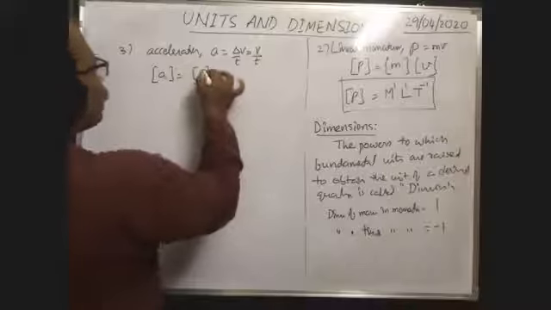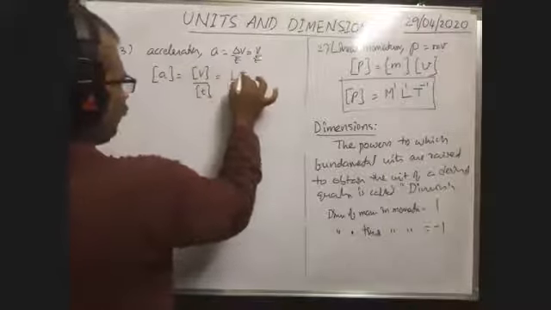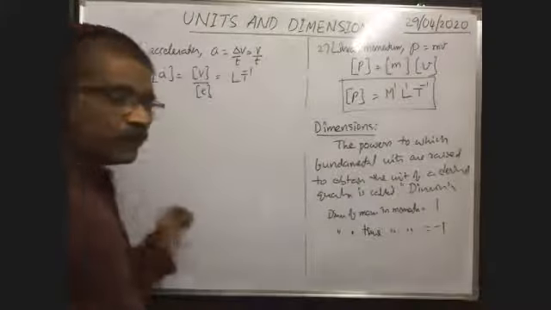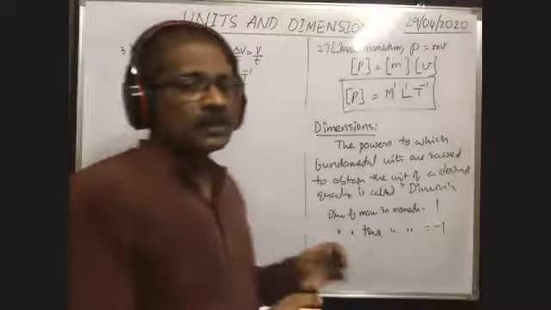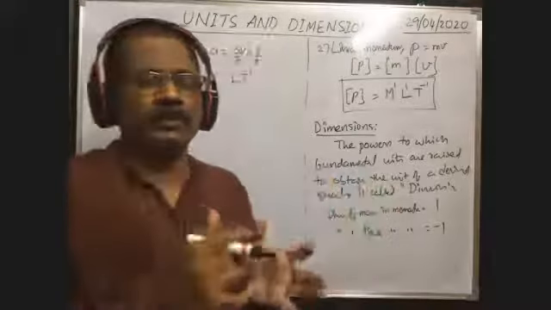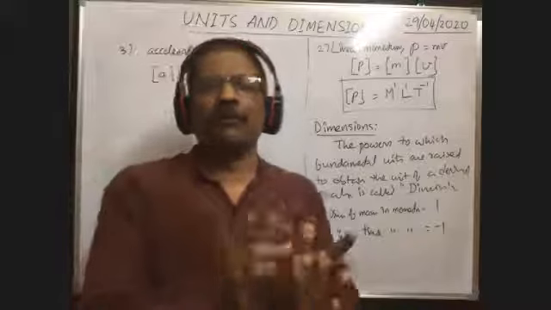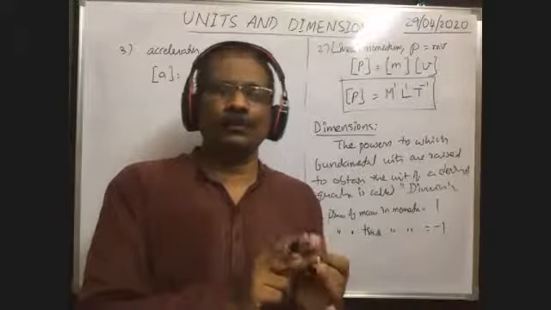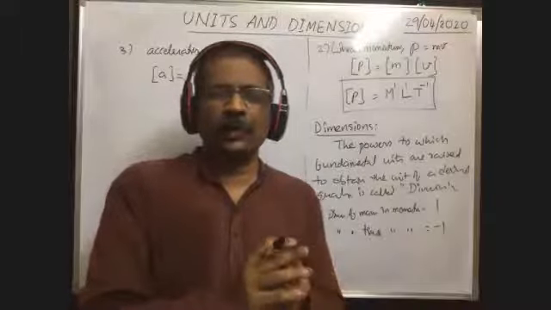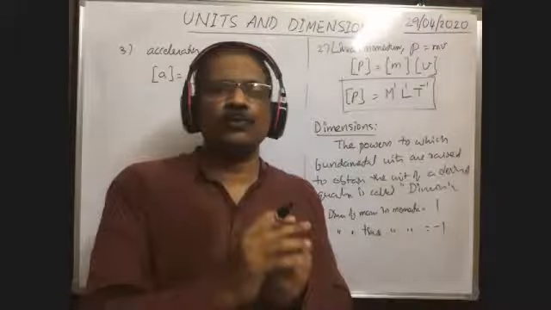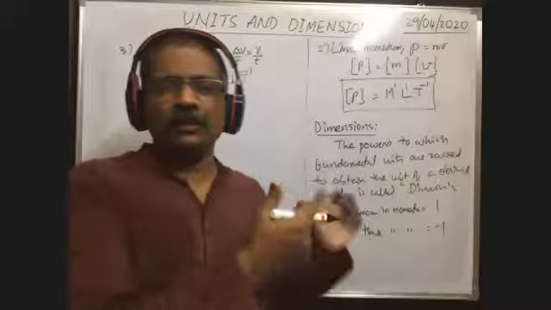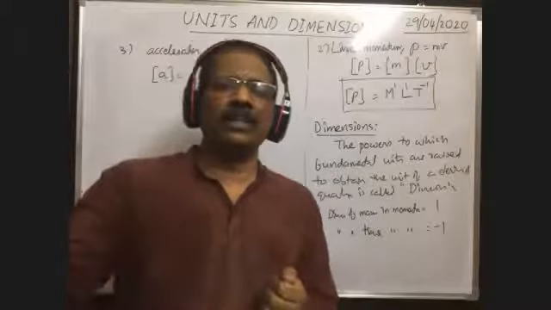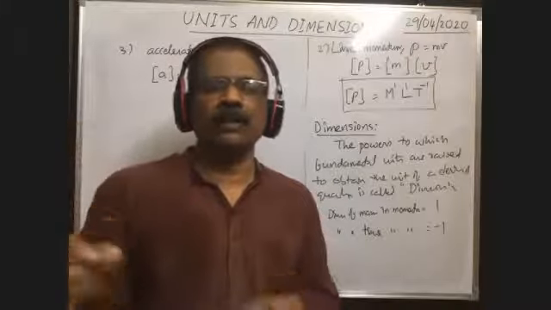Already the dimensional formula of velocity we know, L T to the power of minus 1. For simple physical quantities, we have to remember the dimensional formula. For velocity, linear momentum, acceleration, force, work, at least we have to remember the dimensional formulas for these. Of course, we will derive them, but we have to remember. For any other quantity, if they ask to write the dimensional formula, we can write directly.